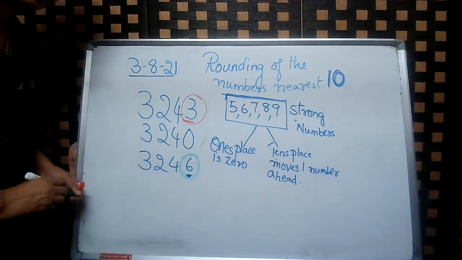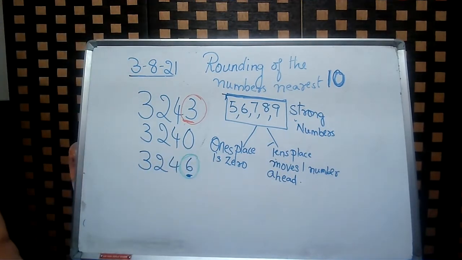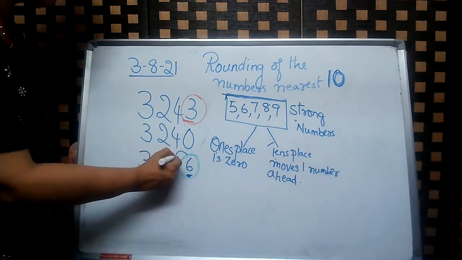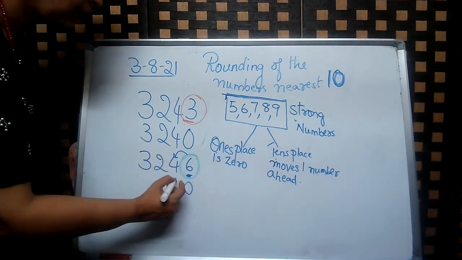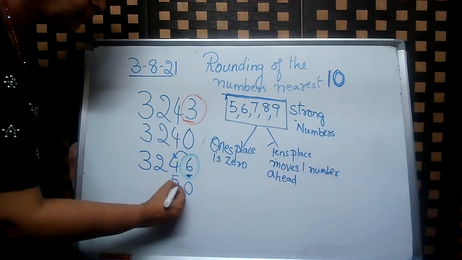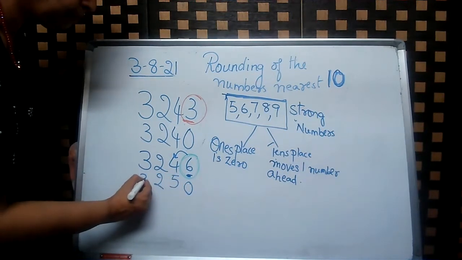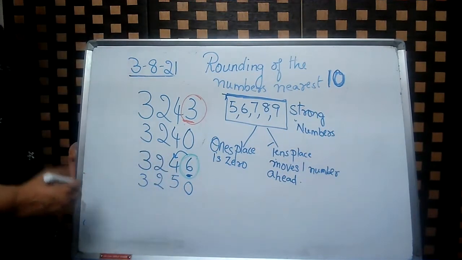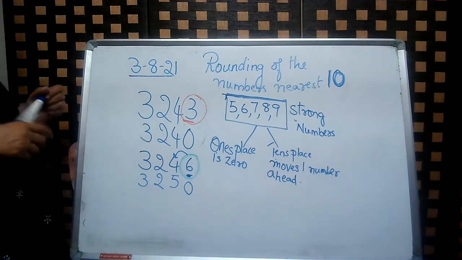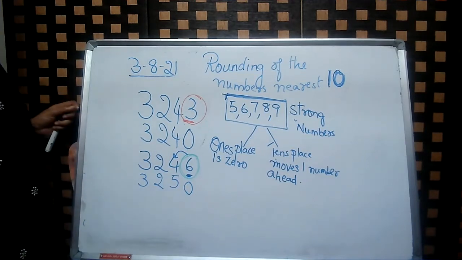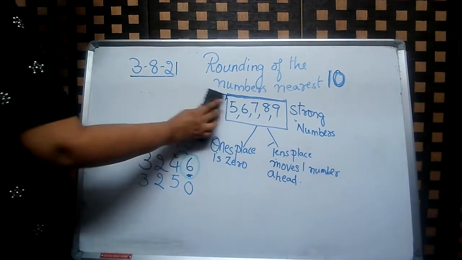You colored it with green. So it can push this number. So it will be 0, 5, 2, 3. 3 to 5, 0. Okay, children, this is related to rounding of numbers to the nearest 10.